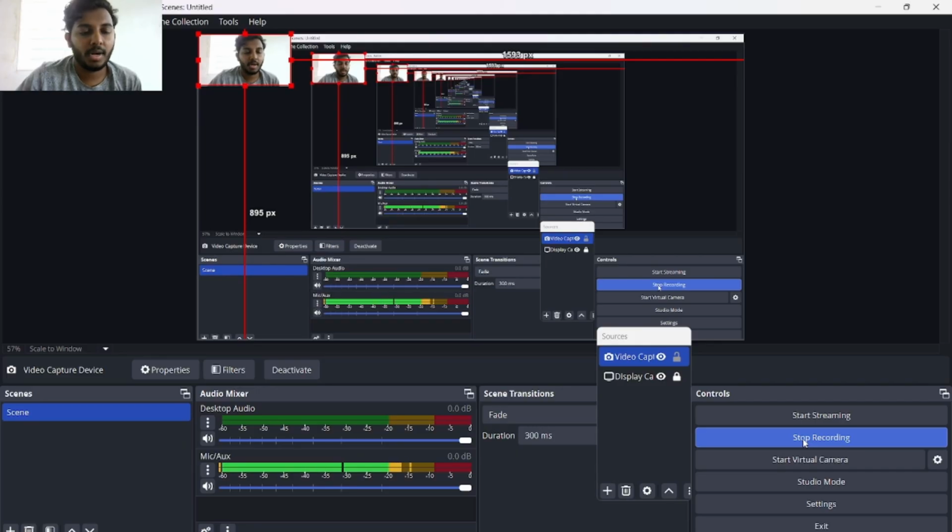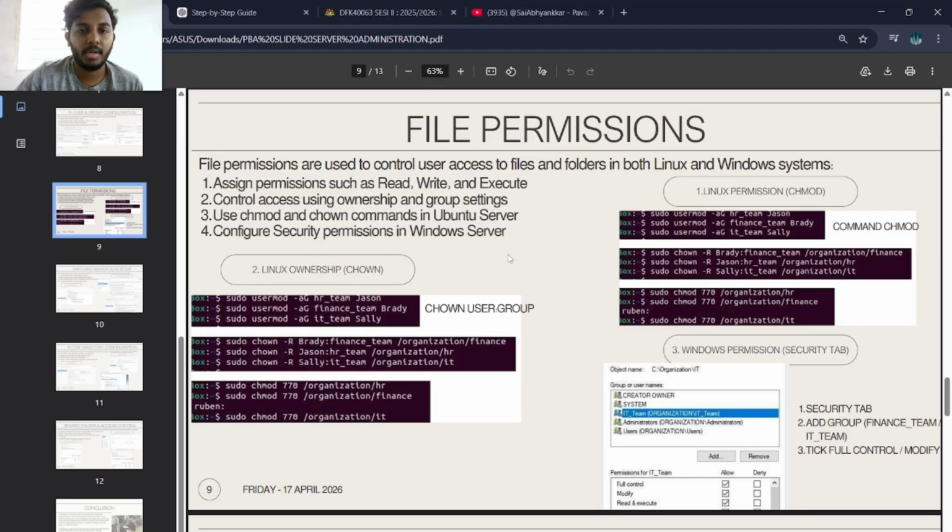Hello, my name is RUBEN. I'm going to present about file permission. File permissions are used to control user access to files and folders in both Linux and Windows Server. The first one is assign permissions such as read, write, and execute. The second one is control access using ownership and group settings. The third one is use chmod and chown commands in Ubuntu Server. The fourth one is configure security permission in Windows Server.